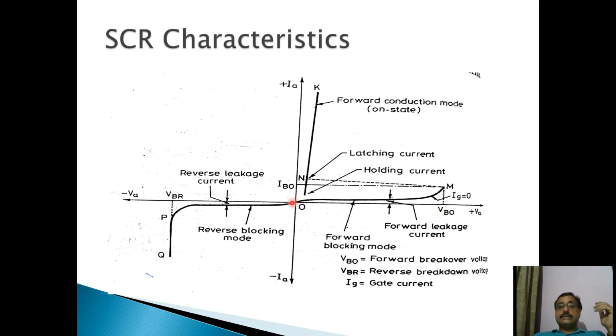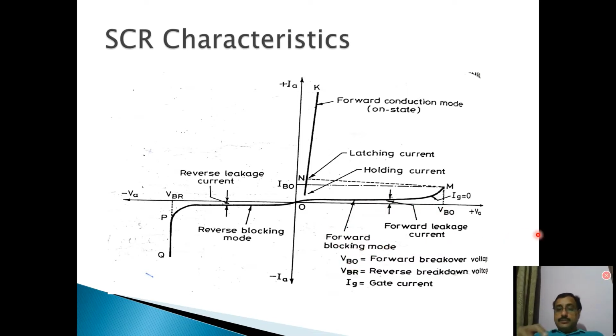So this area, from this point to this point, where your SCR is not conducting in forward direction, is called your forward blocking mode. The SCR is working in forward blocking mode. It is blocking the forward current and not allowing current to flow through it. So this is forward blocking mode.